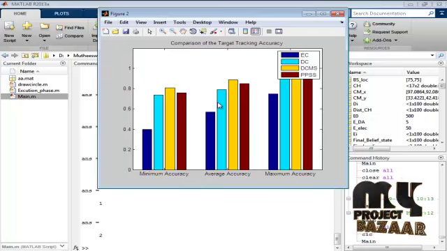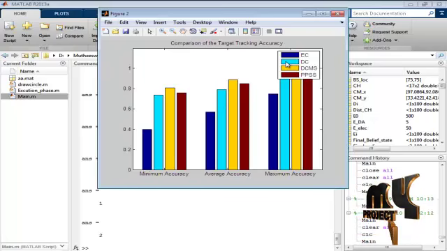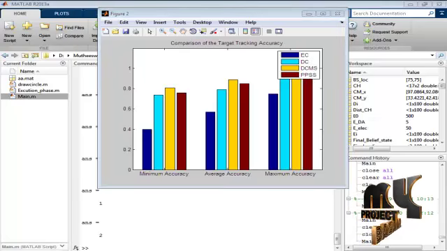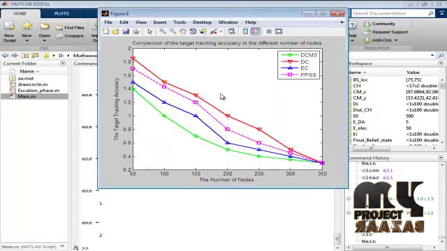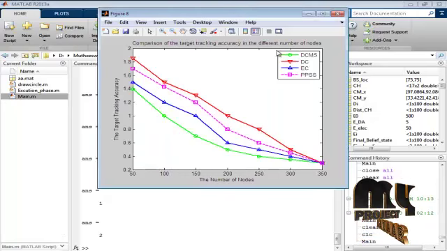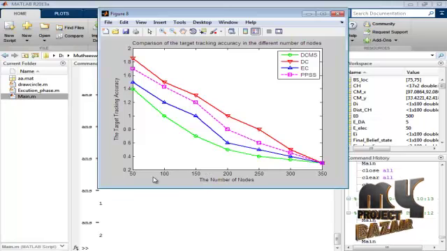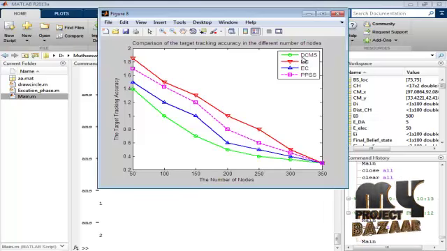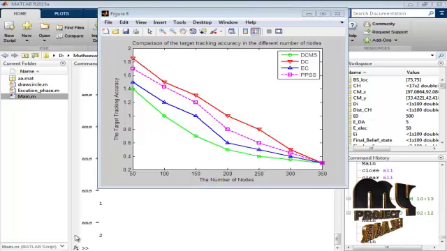And here is the comparison of the target tracking accuracy, comparing the existing methods EC, DC and the PPSS algorithm. And this is the comparison of the target tracking accuracy for different numbers of nodes. By varying the number of nodes, we calculated the target tracking accuracy and compared with the existing methods DC, EC and PPSS, and our DCMS.